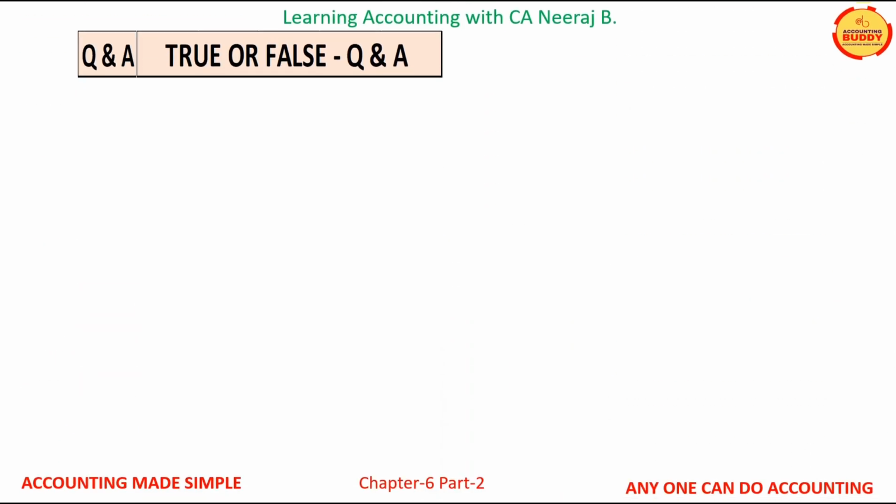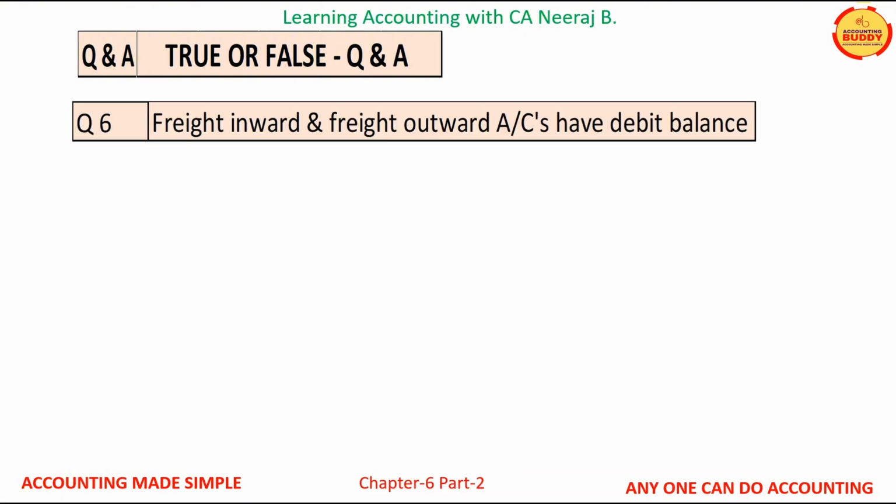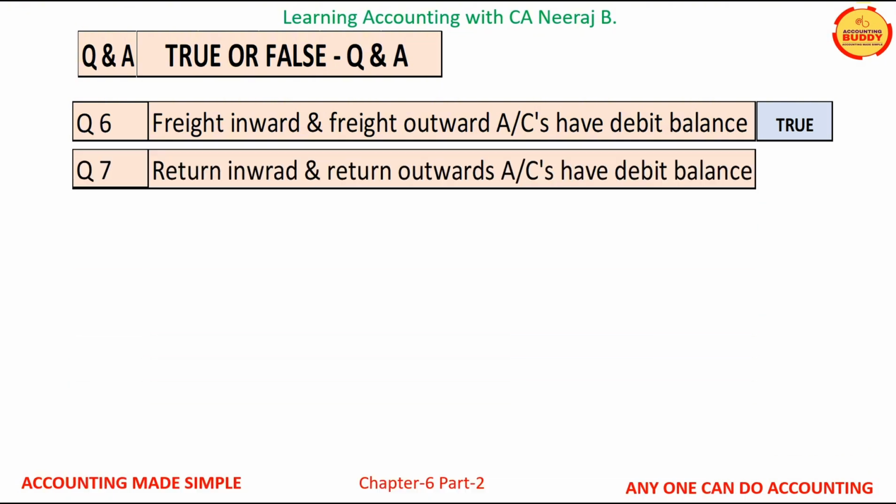Let us now discuss a few true or false questions and answers. Question number 6 on your screens: freight inward and freight outward accounts have debit balance. This is a true statement. Both freight inward and freight outward are expense accounts. Question number 7: return inward and return outward accounts have debit balance. This is a false statement.